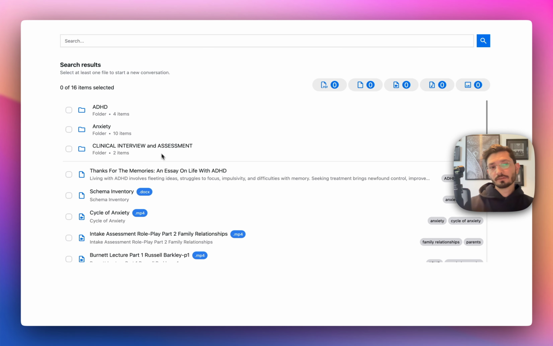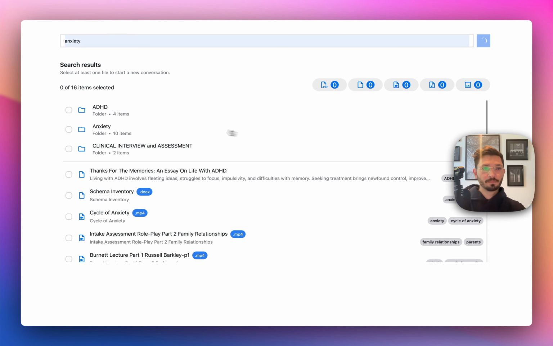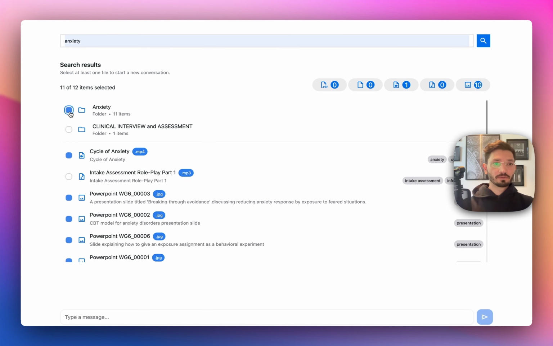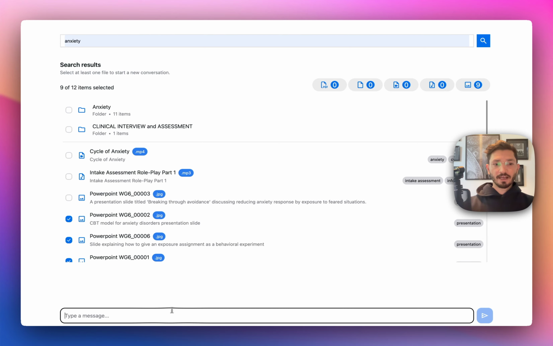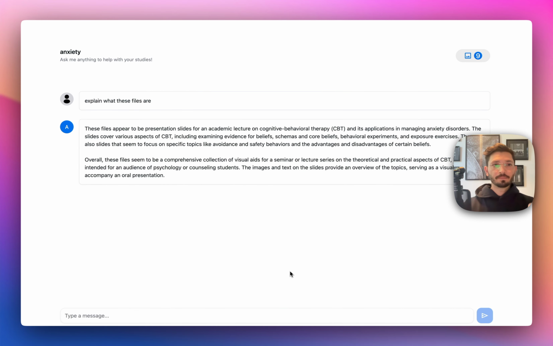This is another use case we made. It's an AI assistant for study and students. Imagine each student has multiple folders with a lot of material, audio files, docs, etc. They just put it in a folder, and the rest is handled. We built this in 2 hours. So they can look, for example, for anxiety. So it's going to look for anxiety, or then you can select the entire folder or a couple of images, for example, and then you can chat. So basically, you can build anything on top of it.